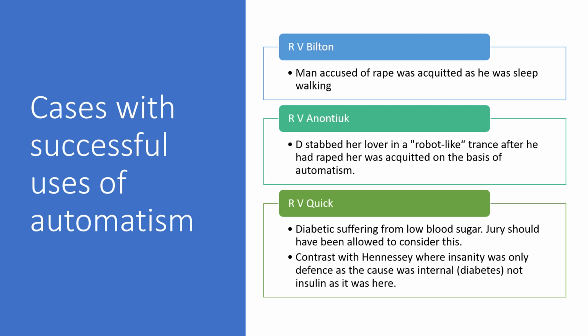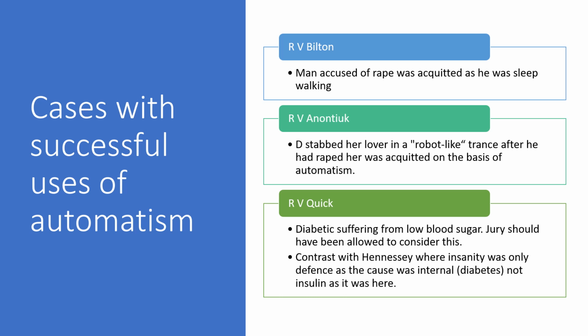Now in Antoniuk, we've got a defendant who stabbed her lover in a robot-like trance after he had raped her. She was acquitted on the basis of automatism. So this robot-like trance, I mean, that's almost exactly the definition, isn't it, of automatism, or being an automaton.